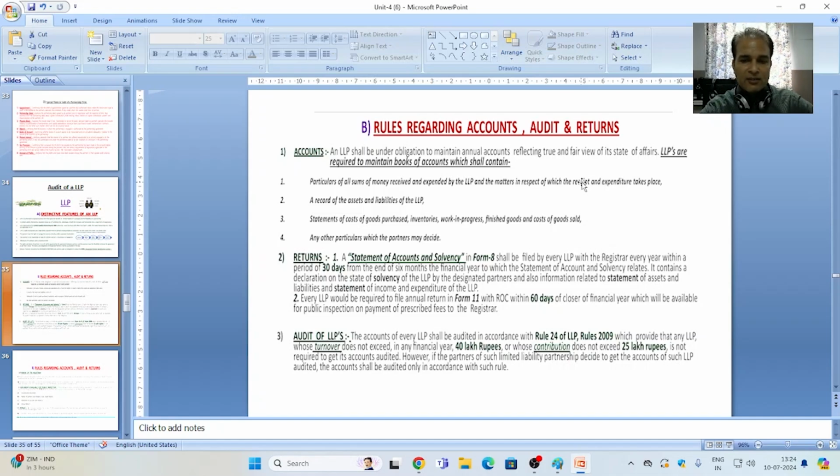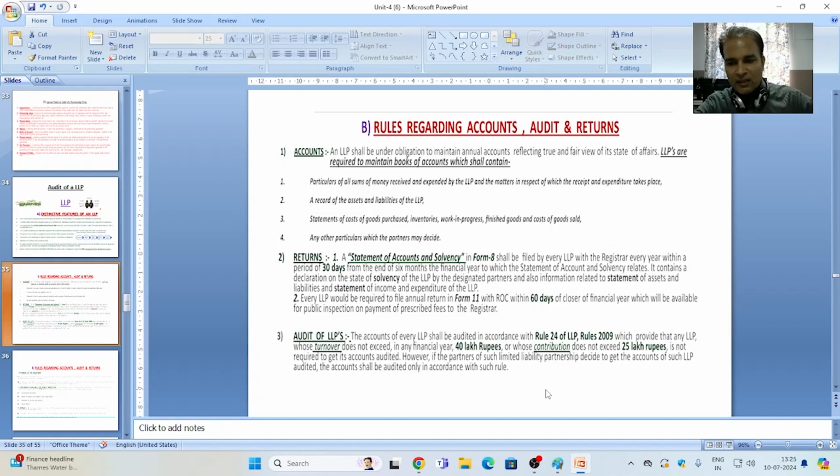And the third is audit of LLPs. The accounts of every LLP shall be audited in accordance with Rule 24 of the LLP Rules, 2009, which provides that any LLP whose turnover does not exceed rupees 40 lakh in any financial year, or whose contribution does not exceed 25 lakh rupees, is not required to get its accounts audited.